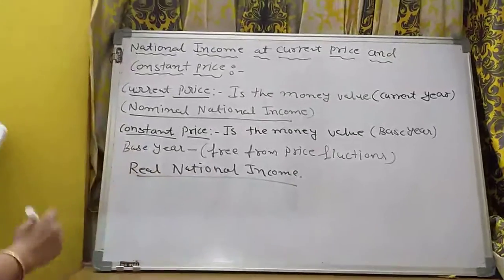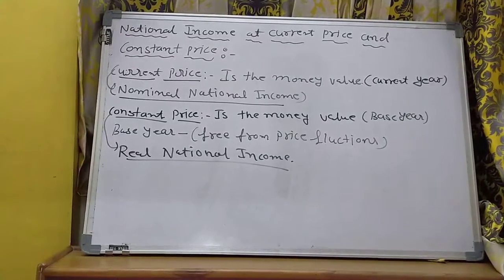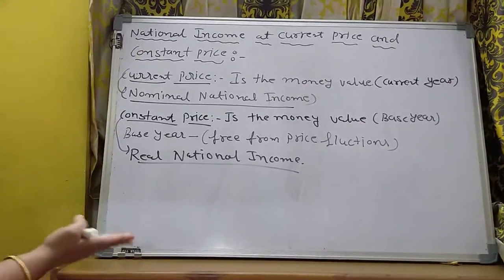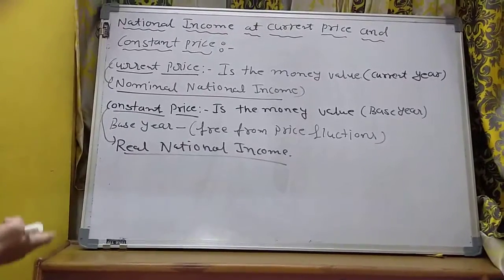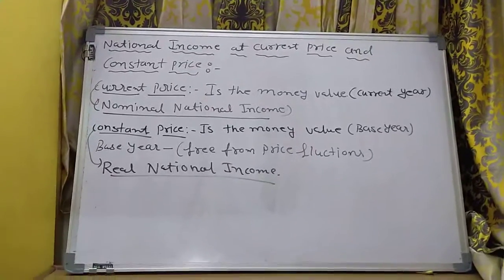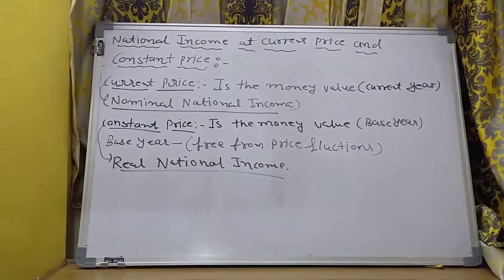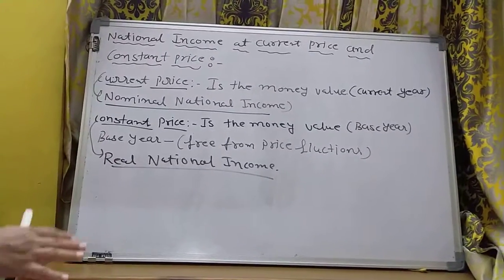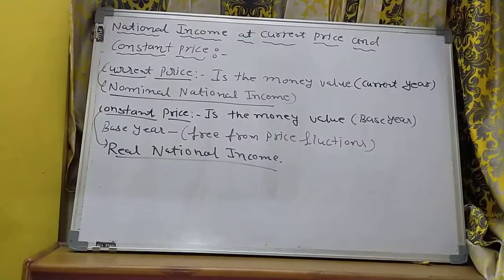So constant is real national income and current is the nominal national income. Its name is perfectly clear. It is the real, it means the real situation. So it shows the real situation of the economy, or of the country, or of the national income. And current price does not reflect the exact picture of the national income, because we are comparing our current year with the base year, and here we are talking about only the current year.